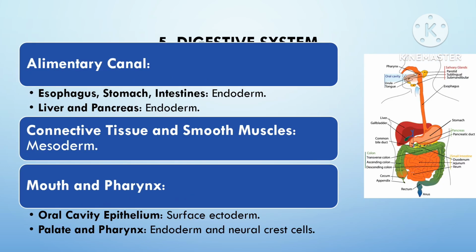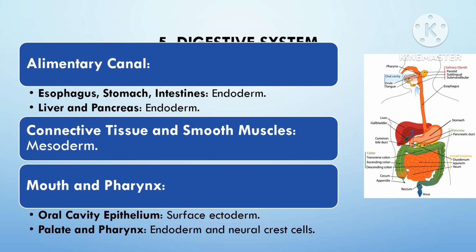The digestive tract mainly develops from the endoderm germ layer and there is some contribution from mesoderm as well. Endoderm forms the innermost layer and forms the epithelial lining of the digestive tract, and this includes the lining of the esophagus, stomach, small intestine, large intestine, rectum and the glands associated with the digestive tract such as liver and pancreas. The endoderm also forms the epithelial lining of pharynx and lungs. Mesoderm contributes to the connective tissue, smooth muscles and the blood vessels of the digestive system.